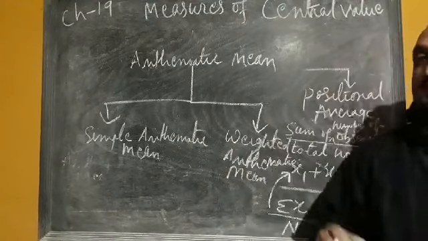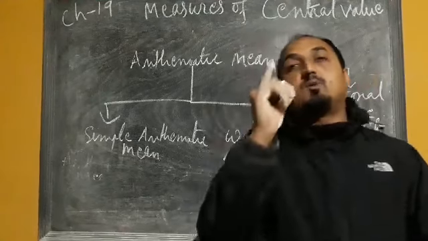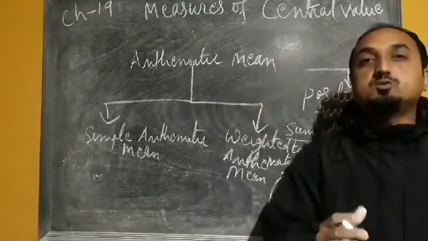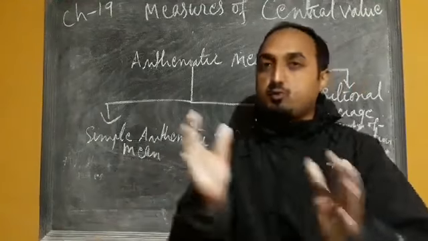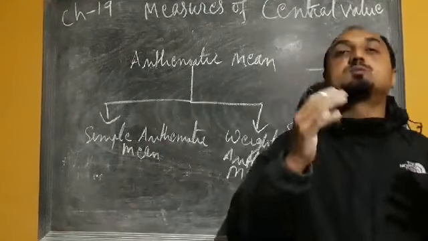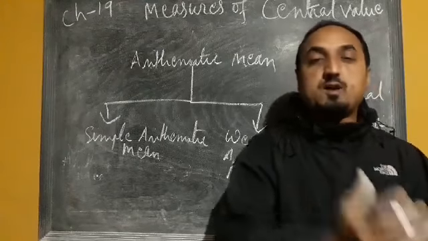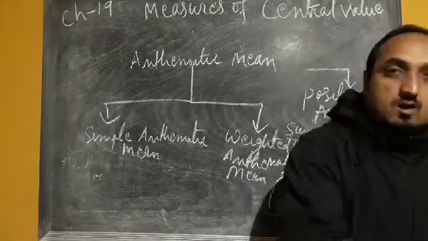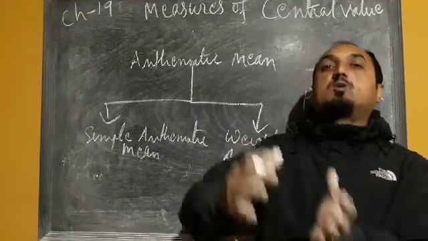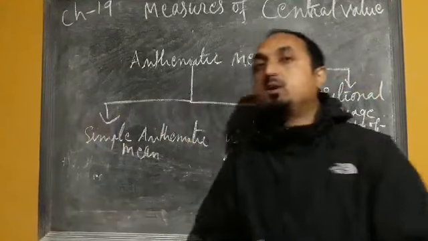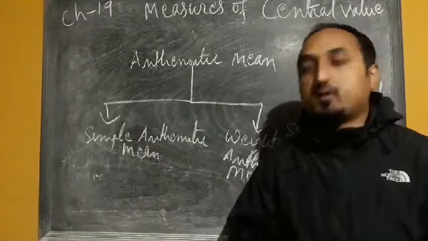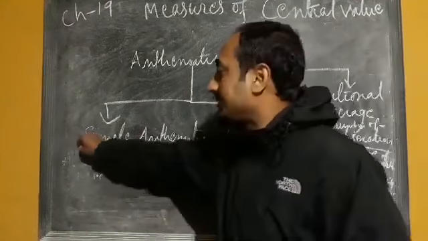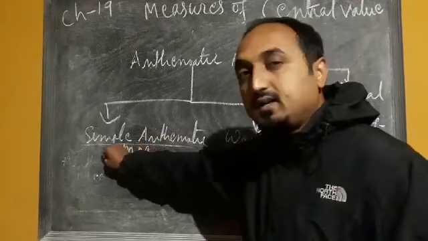I'll give you one example. Suppose we are taking the example of one household. If that household gives equal importance to fooding in terms of expenditure, whatever they are supposed to spend, and gives equal importance to clothing and to entertainment, then we can consider that a simple arithmetic mean.